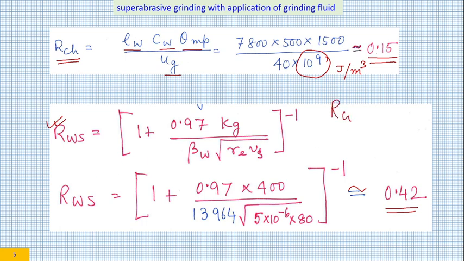To recall, what is RWS? RWS is QW divided by QW plus QS. That means what fraction of heat enters the workpiece from the summation of workpiece heat flux and grinding heat flux. So if your RWS is less, that is better. That means less heat is entering the workpiece, and if it is more, it is bad. RWS can be 1 if QS is 0. RWS can never be 0. It can be a less number. That means less amount of heat is entering. Here it is around 0.42. So situation is not against us, but it is also not very, very favorable, but it is acceptable.